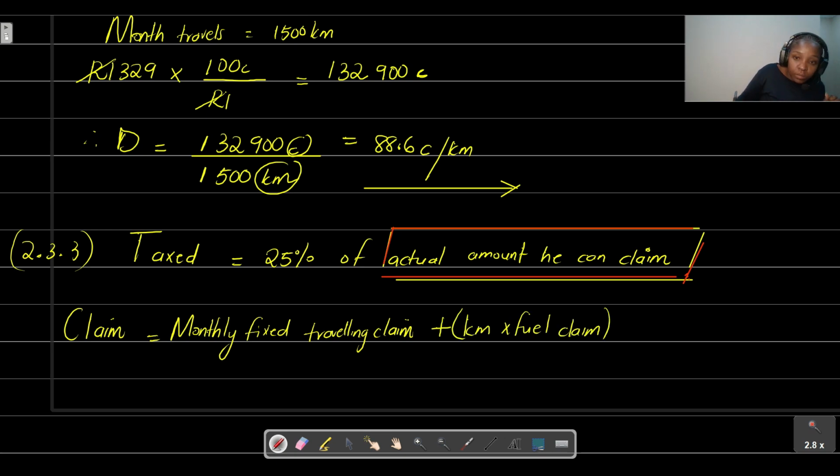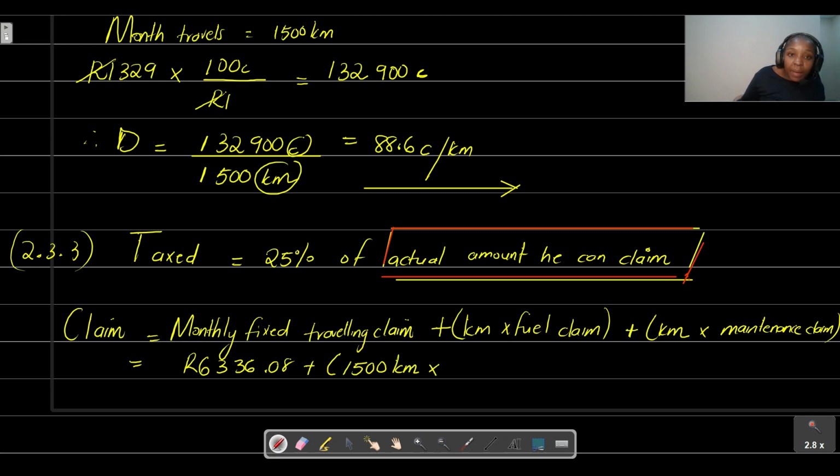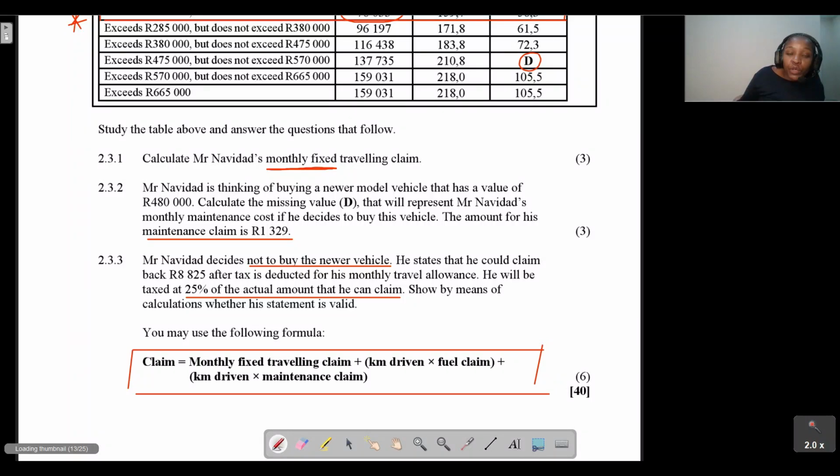All right. Okay, so from here, we've just written down the equation. What was the monthly fixed traveling claim, guys? We already calculated that to be 6,336.08 plus. What are the kilometers that he travels per month? Remember, we were told that he travels 1,500 kilometers multiplied by, okay, what is the fuel?